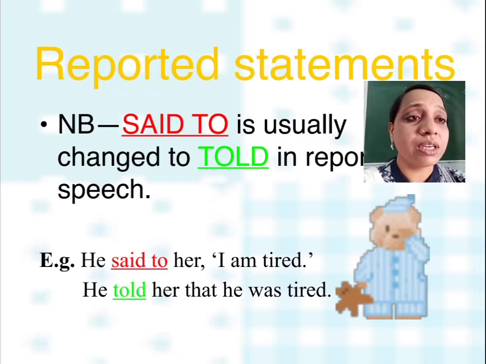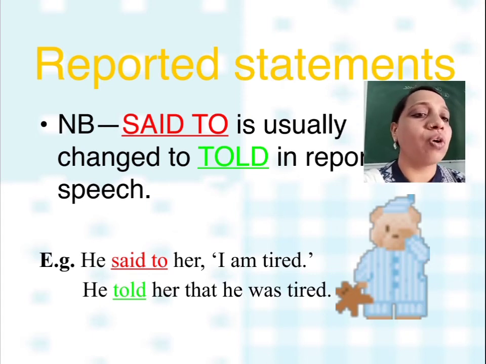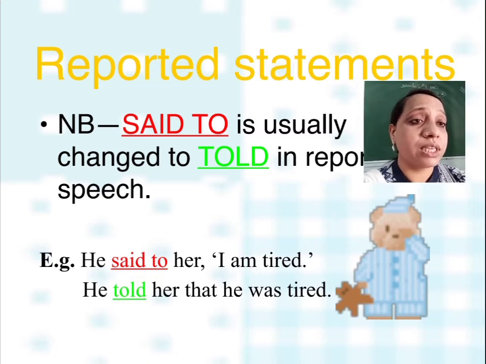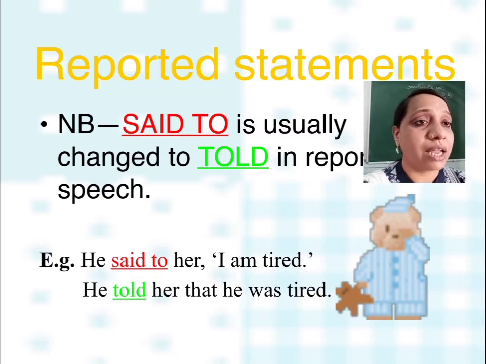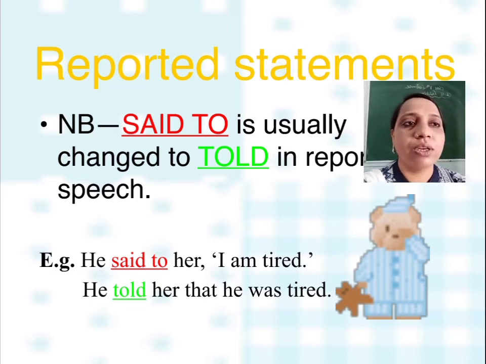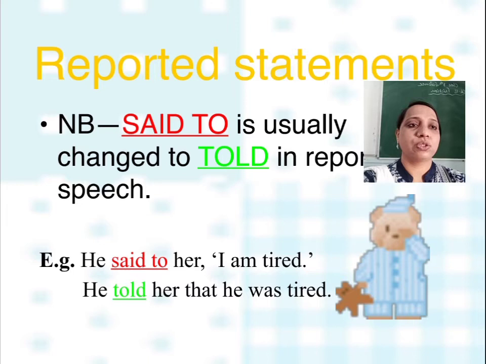Who is the speaker here? He. Who is the listener? Her. So this will convert into he told her that he was tired. This is the first rule, changing the reporting verb said to into told. If the listener is not given, then there is no need of changing said to.